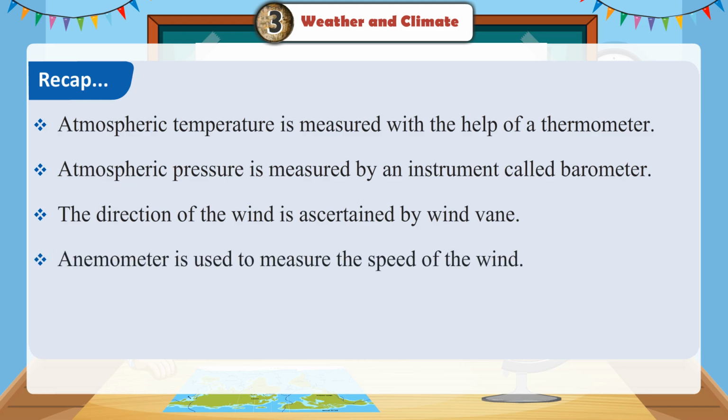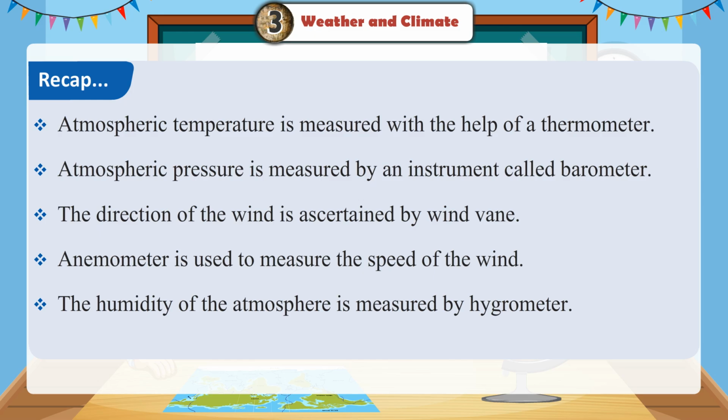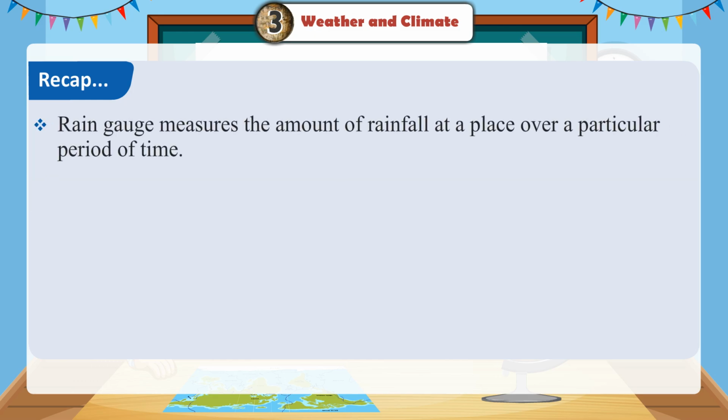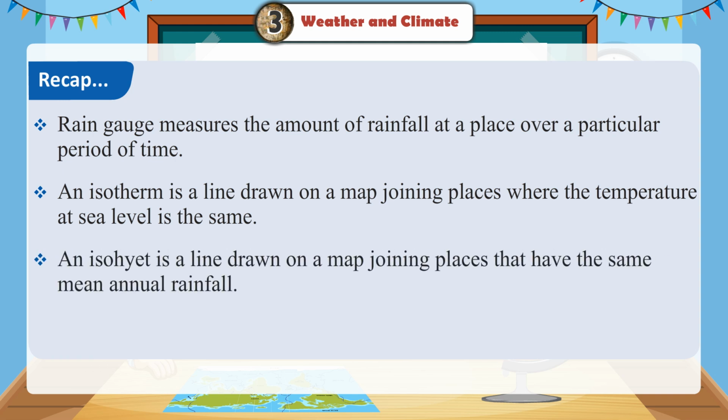An anemometer is used to measure the speed of the wind. The humidity of the atmosphere is measured by a hygrometer. A rain gauge measures the amount of rainfall at a place over a particular period of time. An isotherm is a line drawn on a map, joining places where the temperature at sea level is the same. An isohyet is a line drawn on a map, joining places that have the same mean annual rainfall.